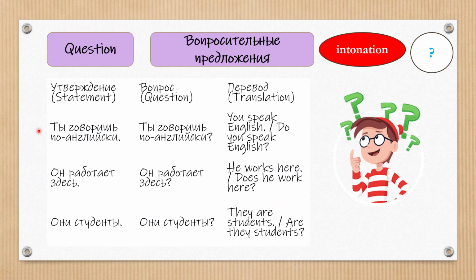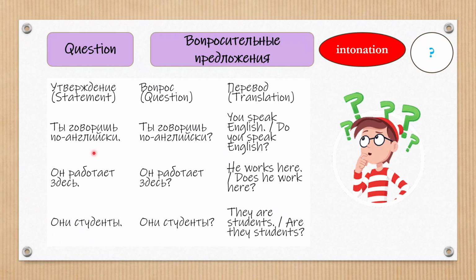Now let's talk about question sentences. The ability to ask questions is the key to communication. We'll learn how to turn any statement into a question and learn special question words. So in Russian, to make question sentences, the easiest way is to change our intonation. In writing, we just put a question mark. And in speech, we should raise our voice at the end of the sentence. So try to repeat after me with correct intonation.